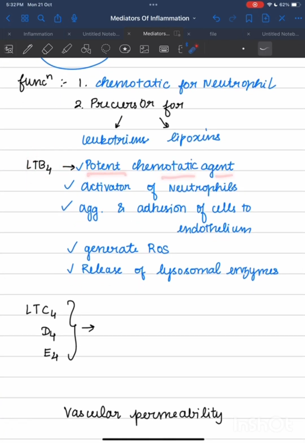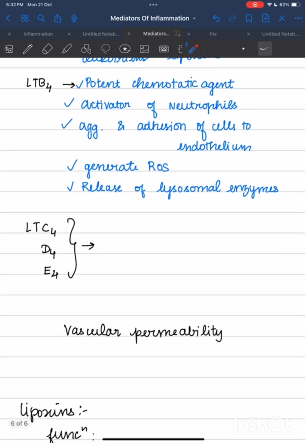It is a potent chemotactic agent and an activator of neutrophils, and it helps in aggregation and adhesion of cells to endothelium. It generates ROS and releases lysosomal enzymes.